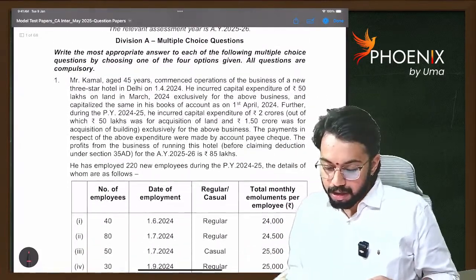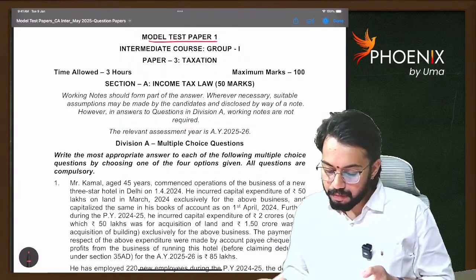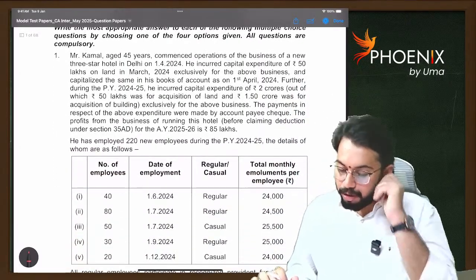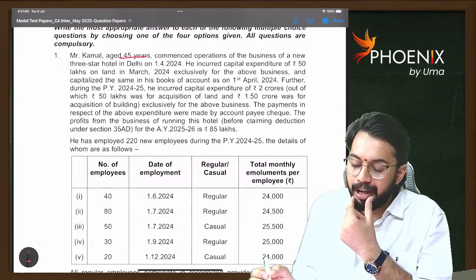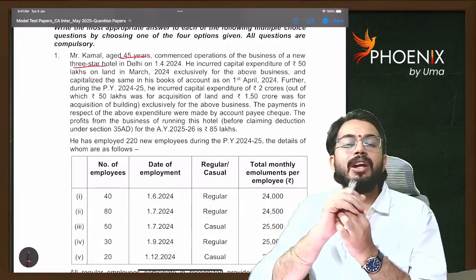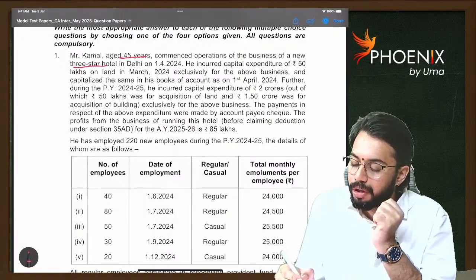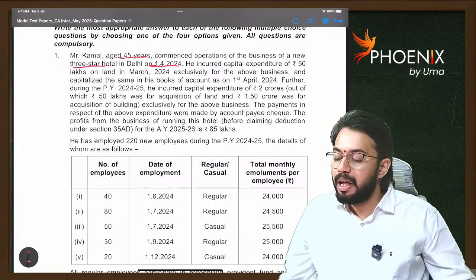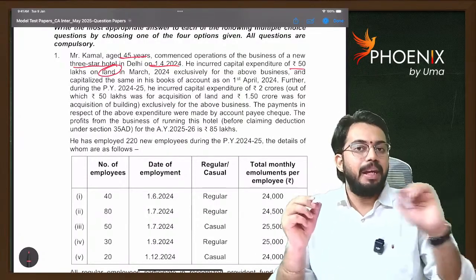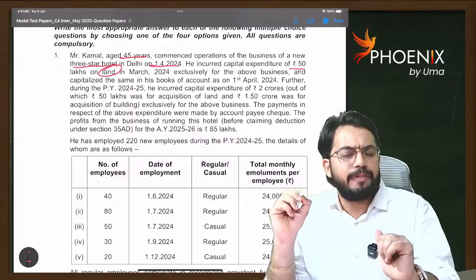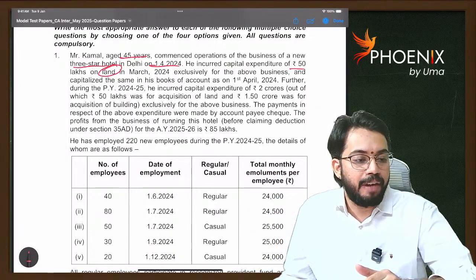Now, first we will start discussing model test paper 1. Case scenario. Mr. Kamal, aged 45 years, commenced operations of a new 3-star hotel business. See, a 3-star hotel is eligible for deduction under section 35AD, right? So, he started the 3-star hotel on 1st April 2024. He incurred capital expenditure of 50 lakhs on land. Tell me, capital expenditure on land, is it eligible for deduction under section 35AD? No, it is not eligible.